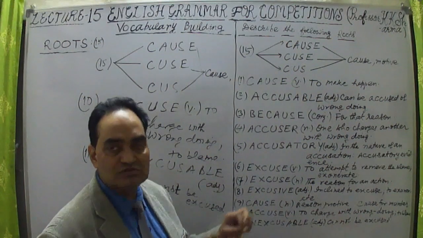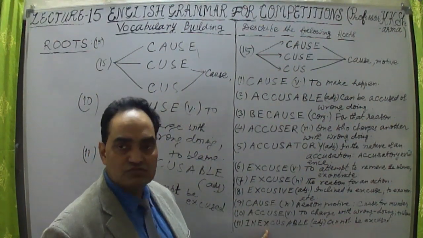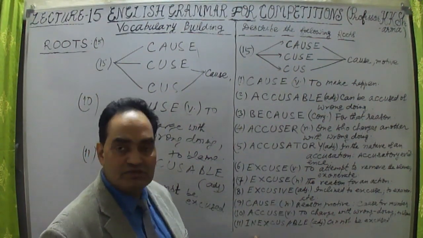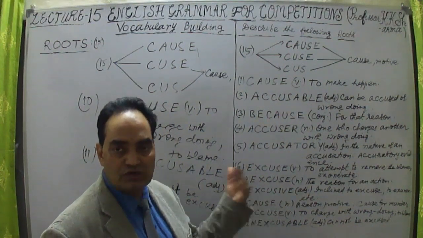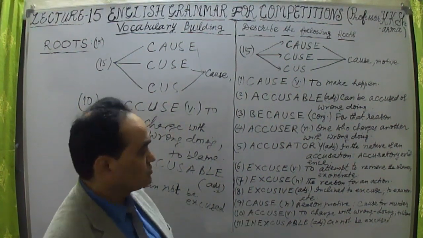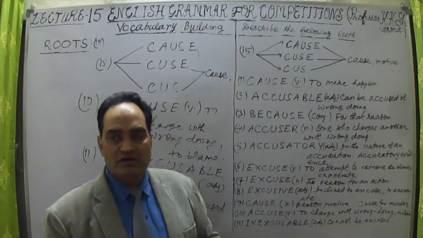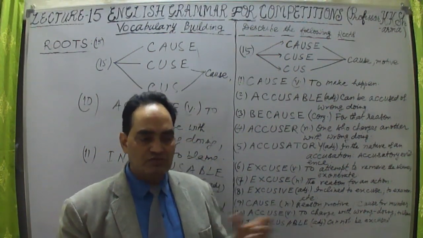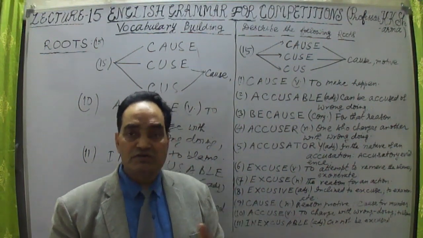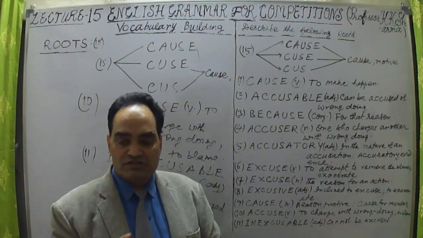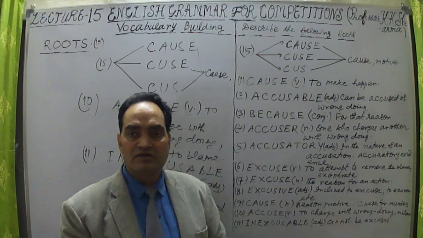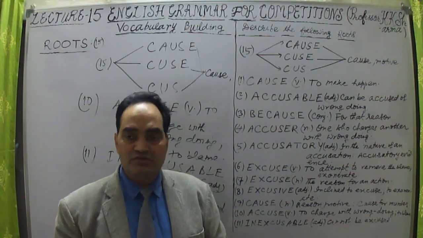Accusable is to be accused, to be blamed, and ex means out of the blame. But in means not out of blame, so he is to be blamed. This is how the words are to be expressed and understood. The meaning can be understood only when we understand the prefix, suffixes and root words, and the root meaning of that root.